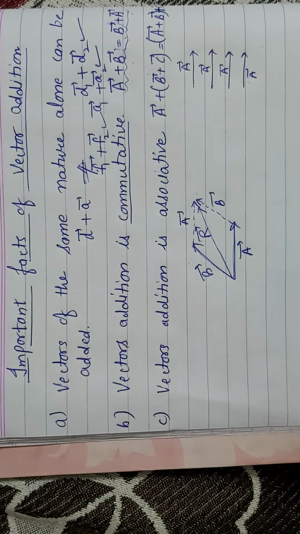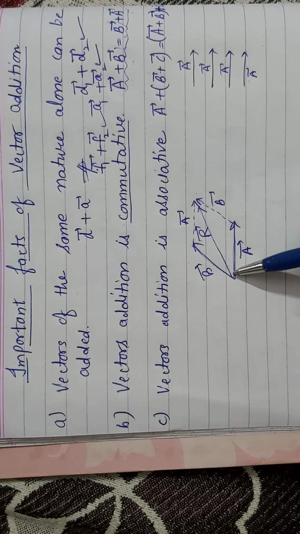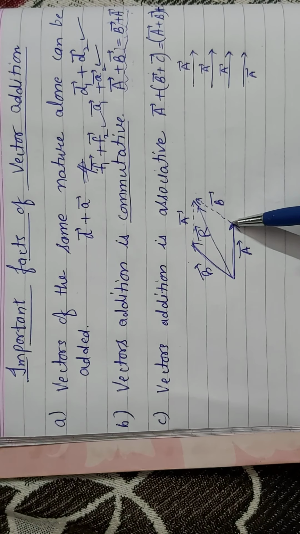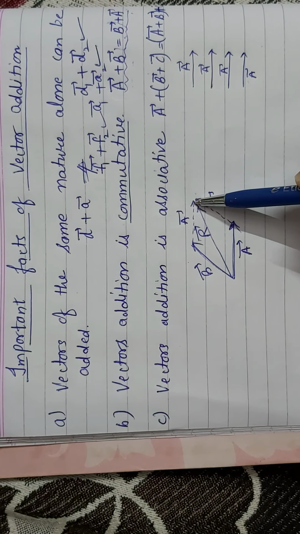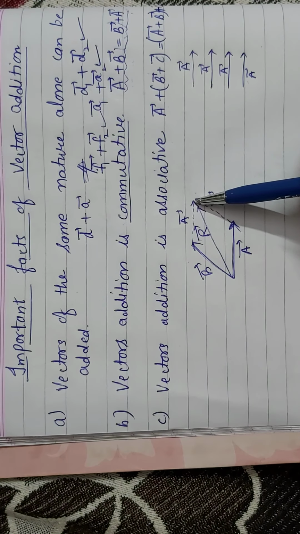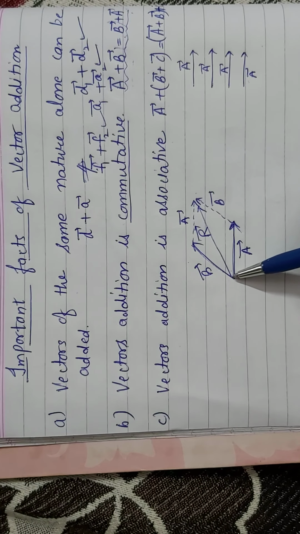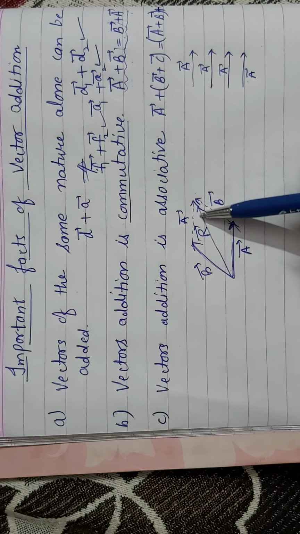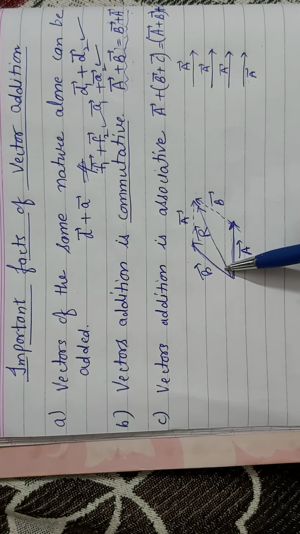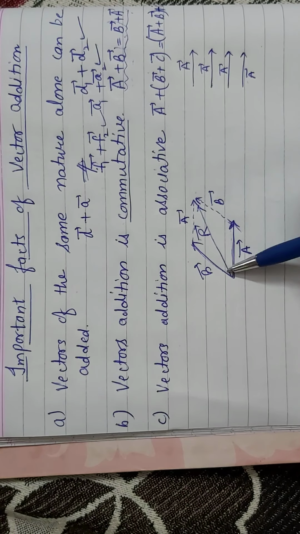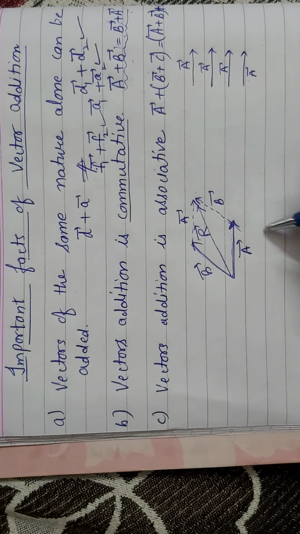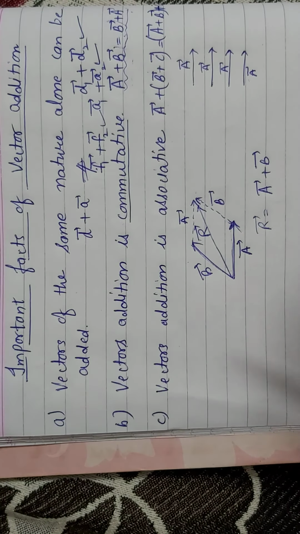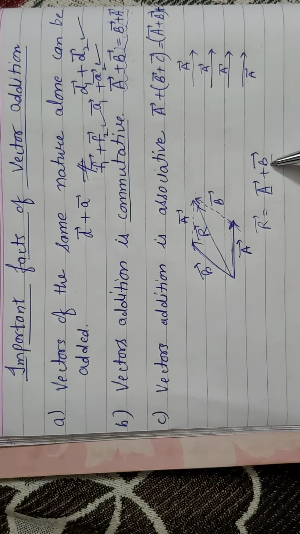R is the resultant vector. You can see that the head of the first vector is connected with the tail of the second vector and they are taken in the same order. Then you know the rule, the resultant will be given in the opposite order. You are moving from here to here, then here to here. If we are moving in the same order, then we should come in this direction, but the resultant is always in the opposite order. So this is representing the R vector, and R vector is given by A plus B. First we take A, then we add B to it.